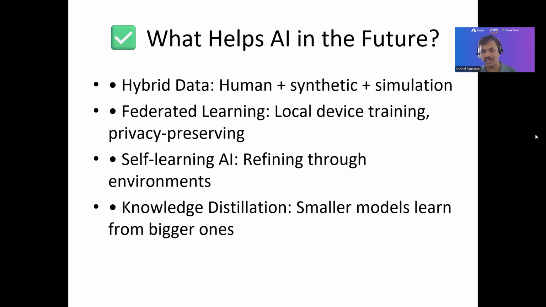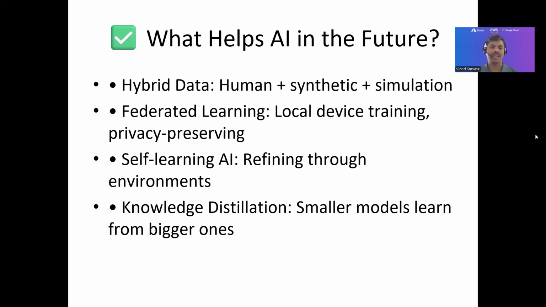Similarly, on federated learning, where local device training includes privacy preservation and everything. For example, we are utilizing mobile phones, right? Those are also connected to the internet, and if we embed AI tools or systems, then those devices can also be collecting different coordinates, data, and everything together, and then those models would be trained on all of that, right? And everything can also be preserved for privacy and all of that stuff.